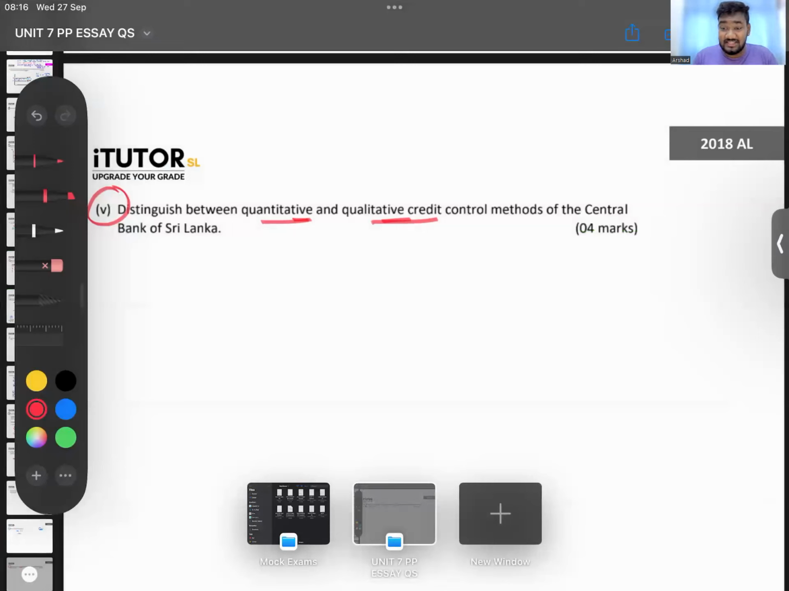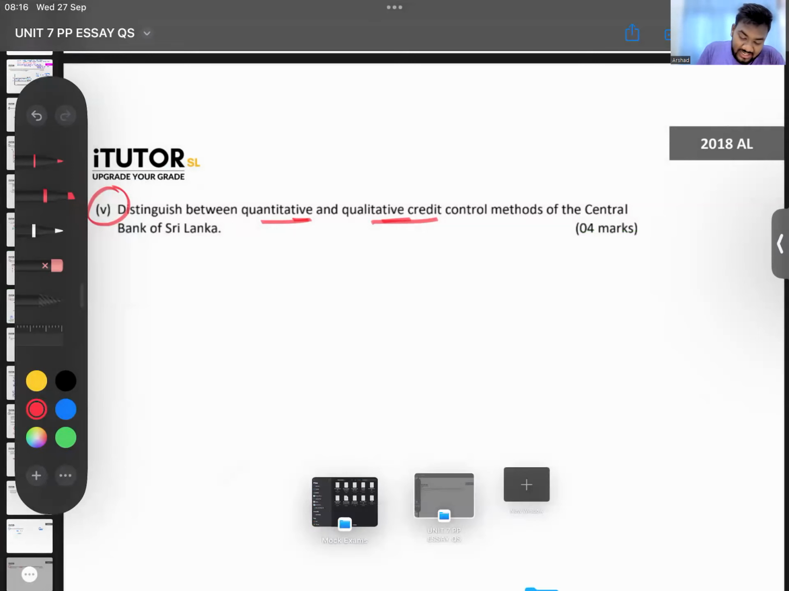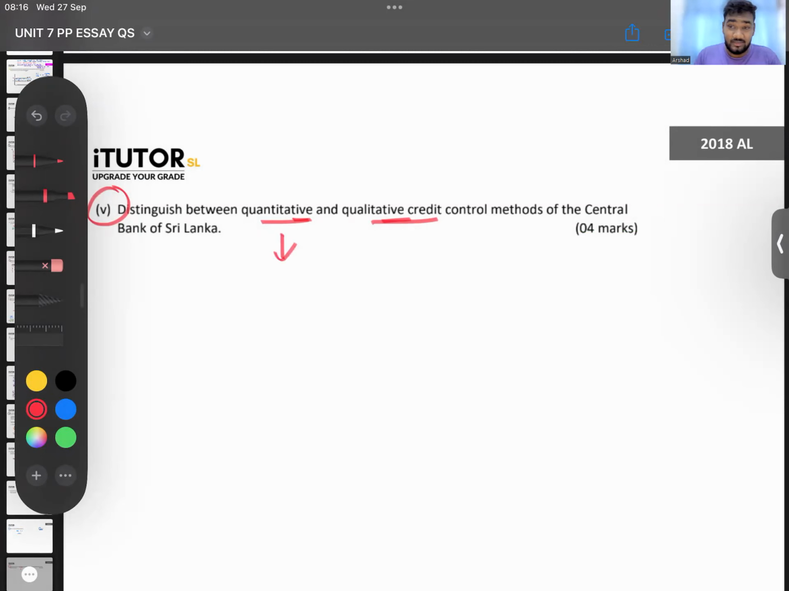So what can we say, guys? Quantitative and qualitative, how can you distinguish between the two? Give me some points now. We have been learning these. Now you all know what these are. Give me some points now. The difference between quantitative and qualitative monetary policy instruments. What can we say?